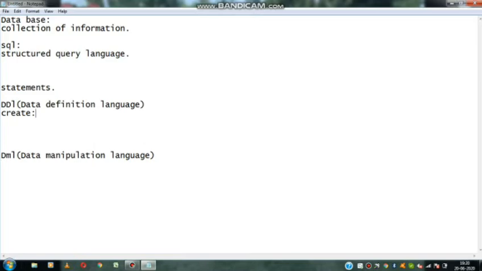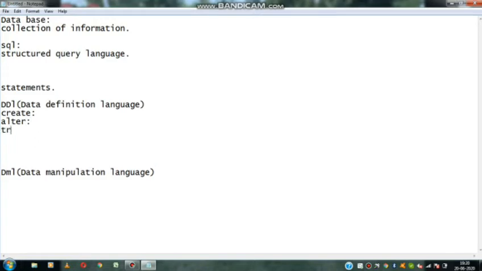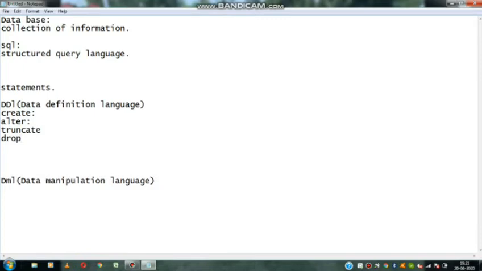What are the queries we are using? First, the create query. Second, the alter query. Next, truncate. Next, drop. These are the 4 queries we use in DDL.